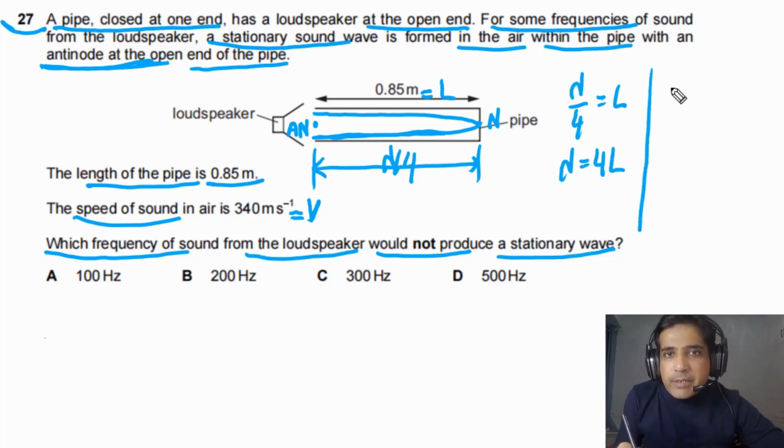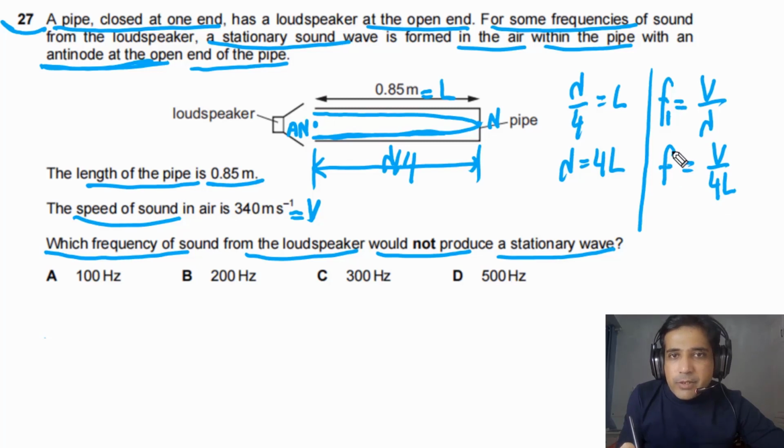And now we can find the fundamental frequency, meaning the frequency of the loudspeaker we need to produce this stationary wave. That frequency is the fundamental frequency, and in this case it will be equal to V divided by lambda. So this is V divided by 4L. This is the frequency of the first harmonic, or simply the frequency of the loudspeaker we need to produce this stationary wave inside this pipe. So we can say this is F1.